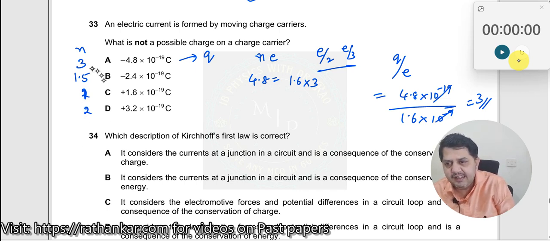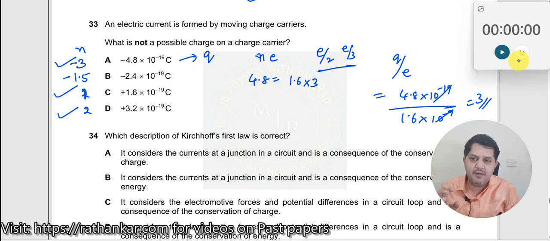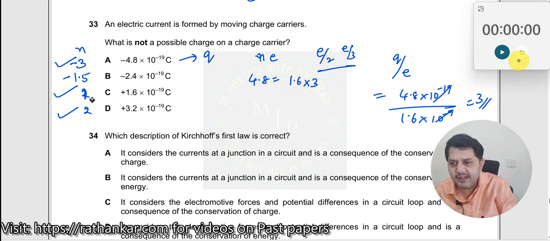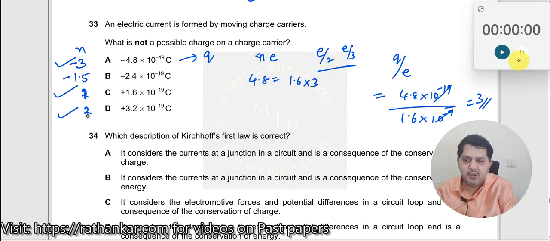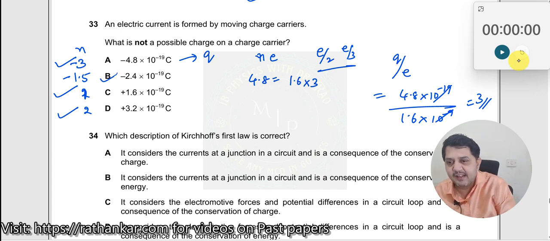See, in all these cases, this could be a charge carrier. Of course, you can say this is minus 3, this is minus 1.5. Which means that you can have a charge carrier made out of 3 electrons, or of 1 electron, or 2 positive charges, but it cannot be something like 1.5 electron. You cannot break an electron, right? So therefore, B is the right answer, because he is asking you which is not a possible charge carrier.